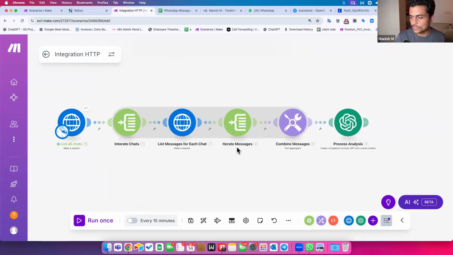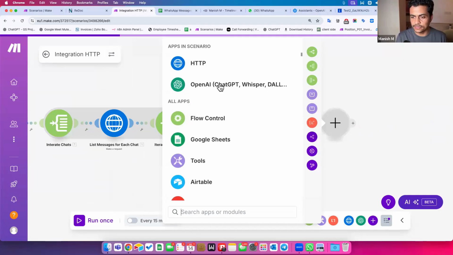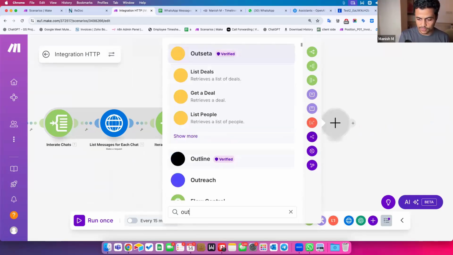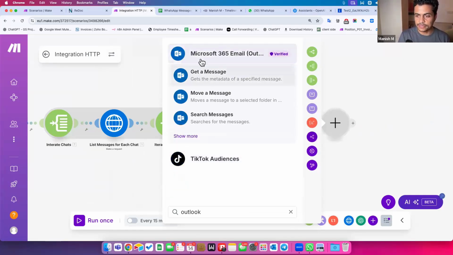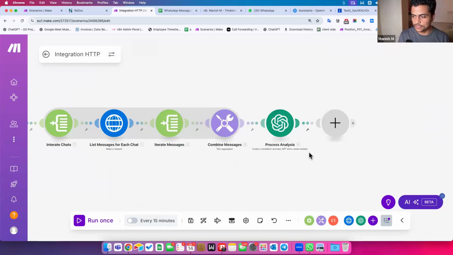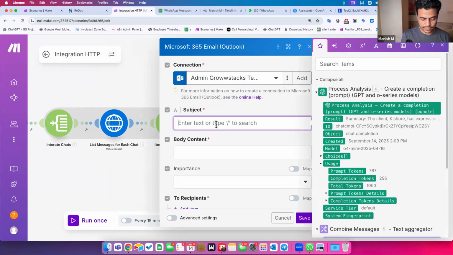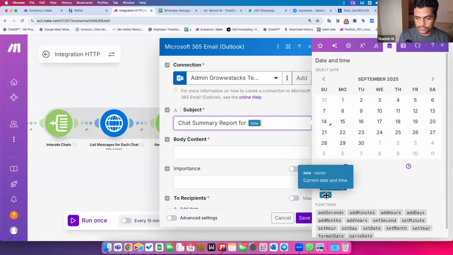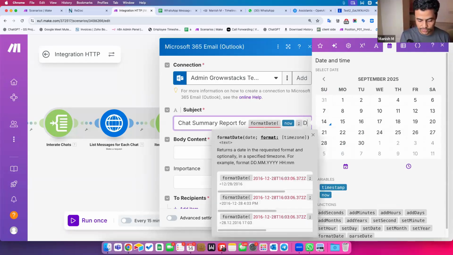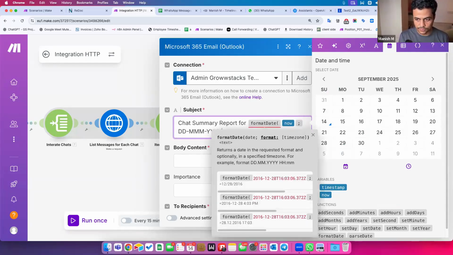Now let's see. I wanted to add one last output over here, let's say Outlook, for example, and it should send me a message on Outlook. Create and send a message. Test connection is fine. Subject is chat summary report for today's date. So I can put a date over here, using one of the date functions, now. Now means it's always going to get me the latest, today's date. And then I can even format this date. What I want in now is dd mmm dash yyyy.